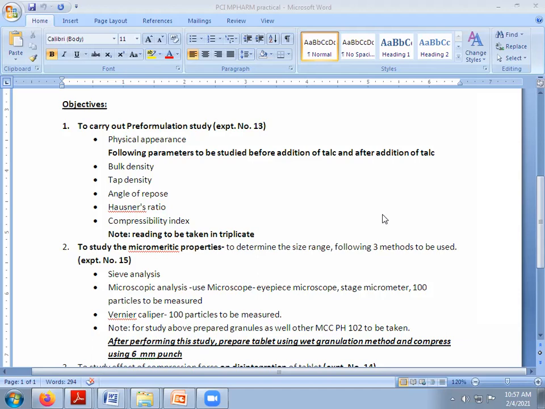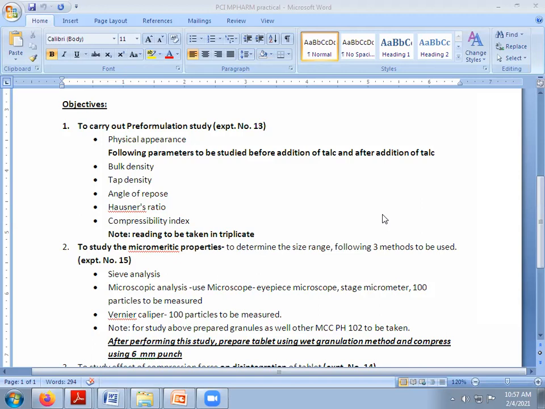Here you can measure the particle size of your excipients also, so we have various choices. Some students can measure the particle size of the excipients like diluent or drug which we are using. Some students can measure the particle size of the granules, and we will plot the graph.